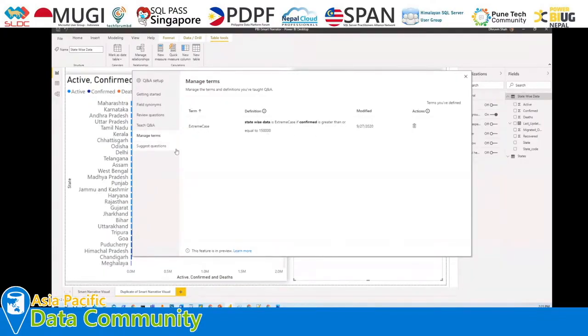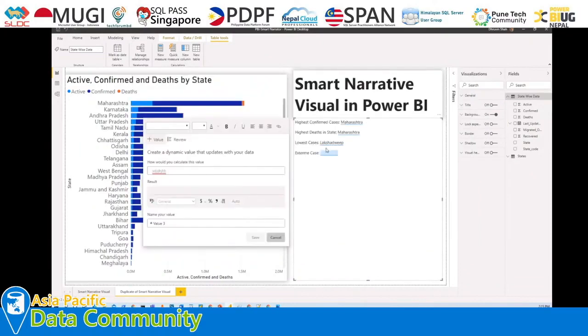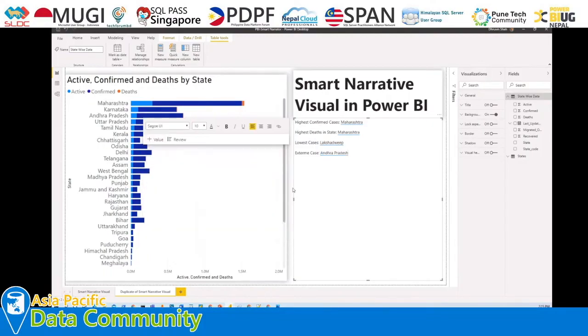So this is the same thing as the Q&A that we build for our regular Q&A visualization. Nothing advanced in that. Right now we already have that, so let's just add that defined term. So extreme case. All right, and here we have an answer for the same.